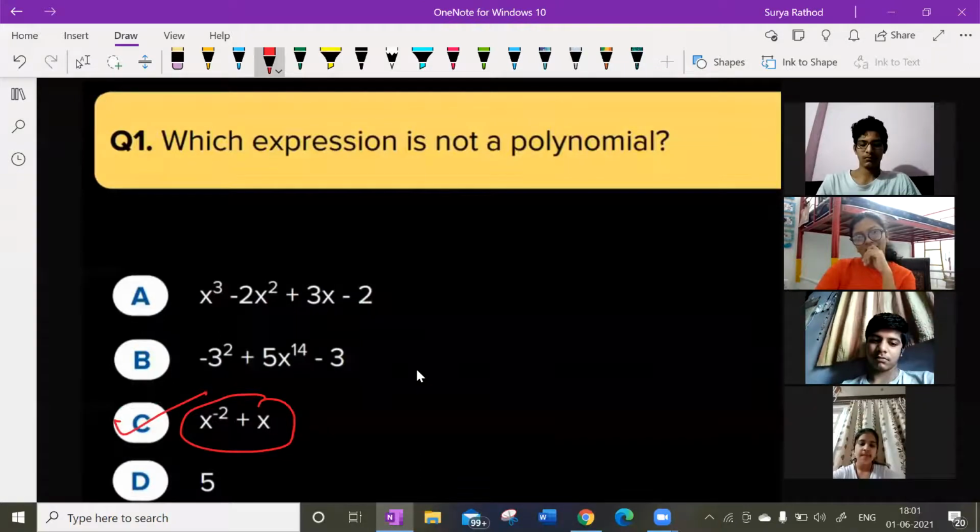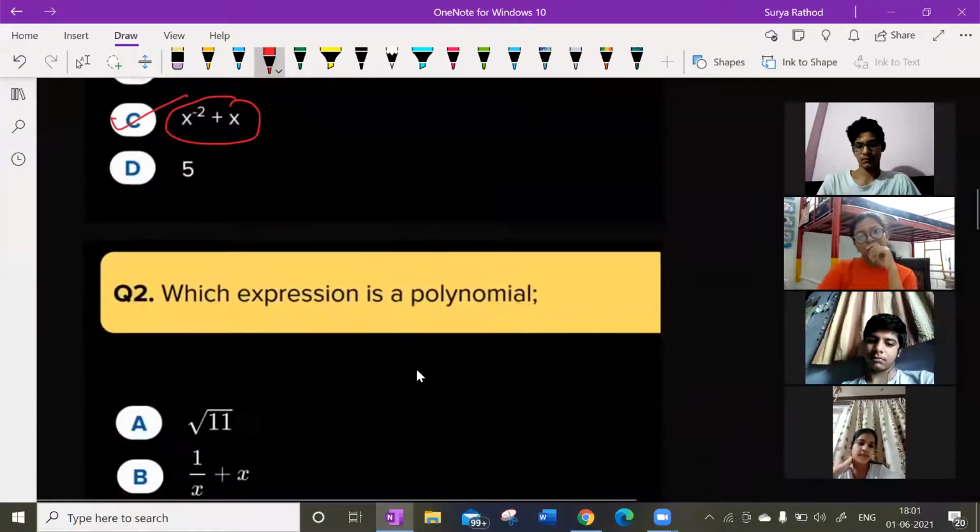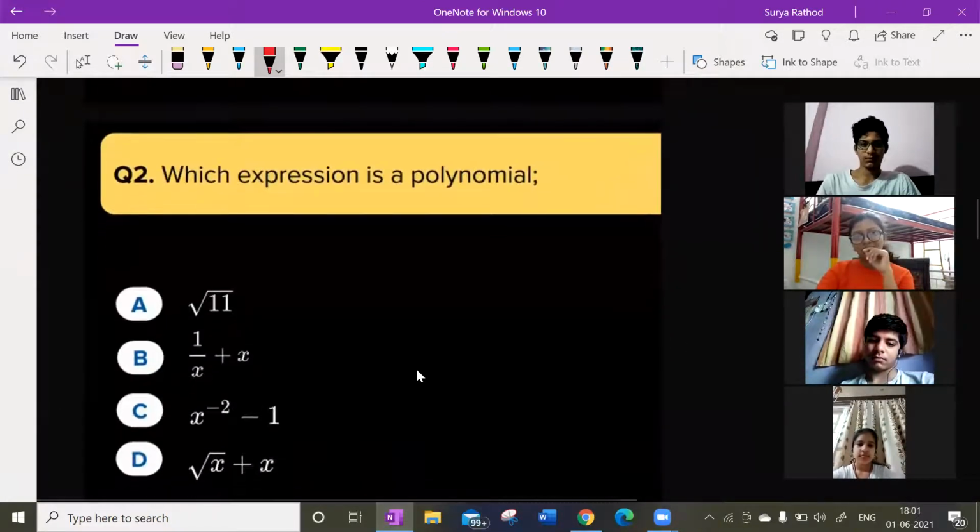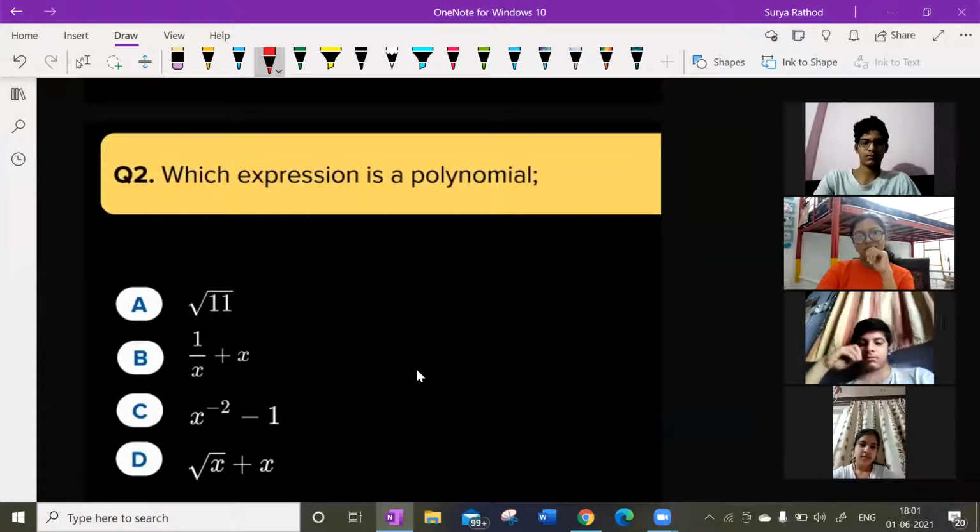So which expression is a polynomial? Now tell me. Which expression is a polynomial?